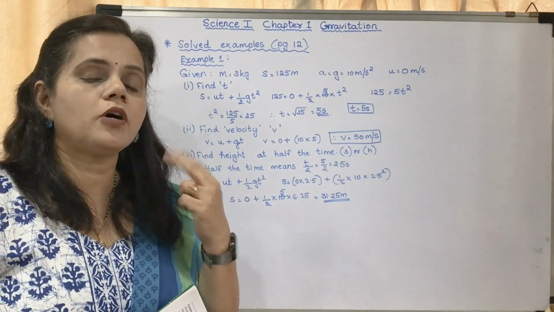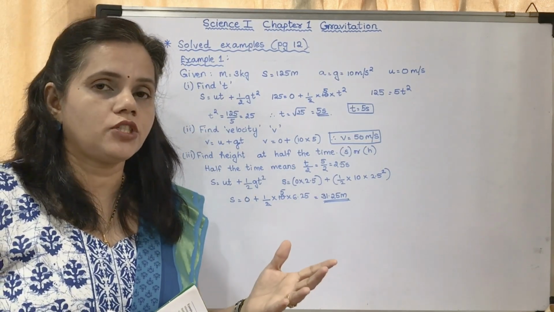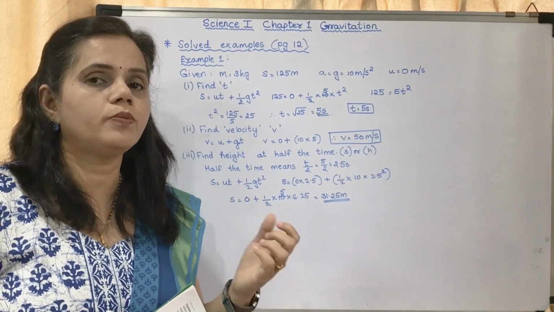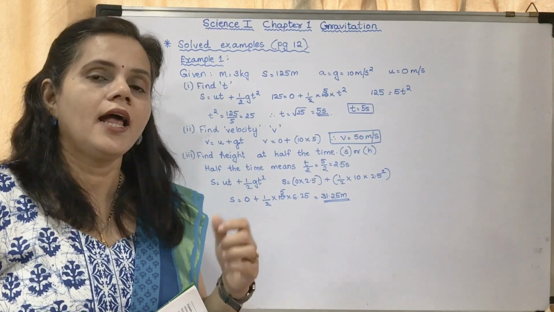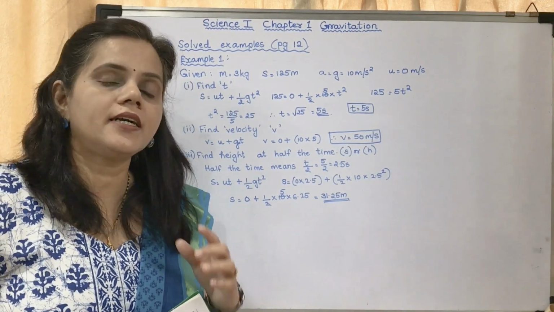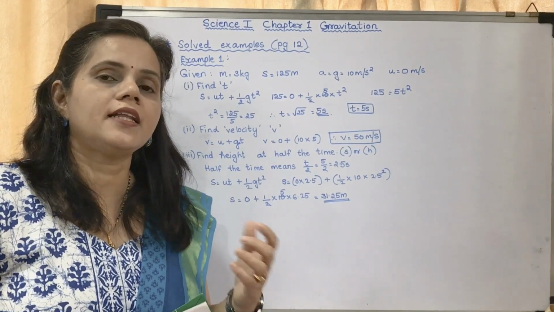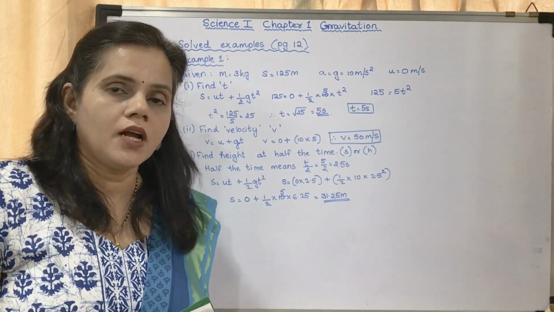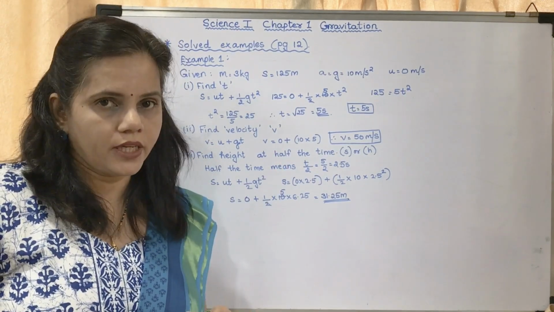What are the three equations of motion? v is equal to u plus gt, s is equal to ut plus half gt square, and v square is equal to u square plus 2as. In the third equation there is no t. Understood? So we cannot use that equation. We can use the other two equations.